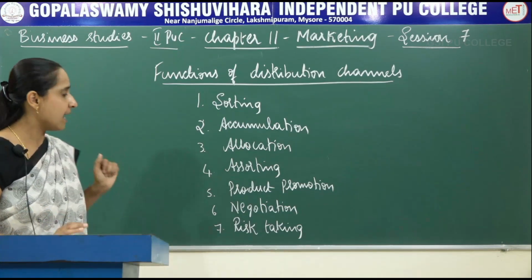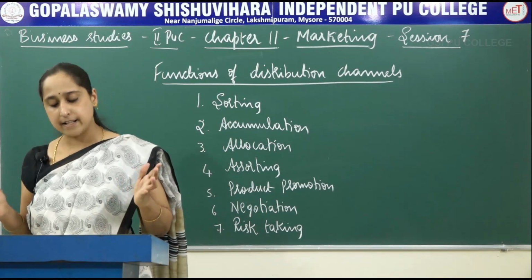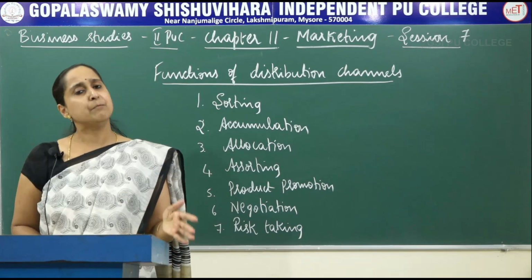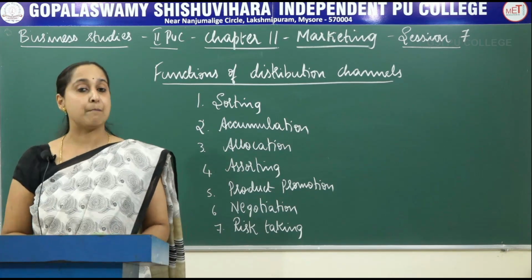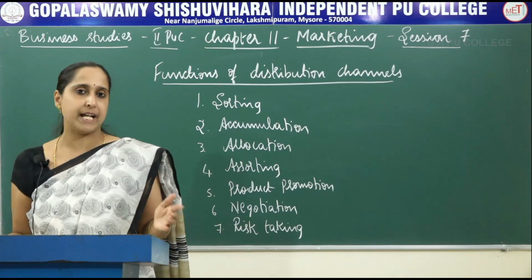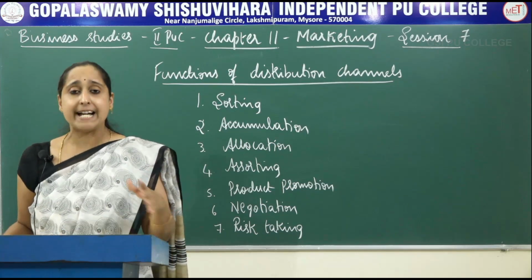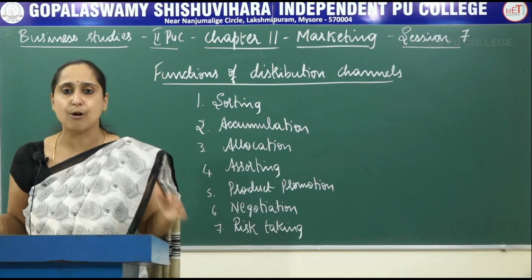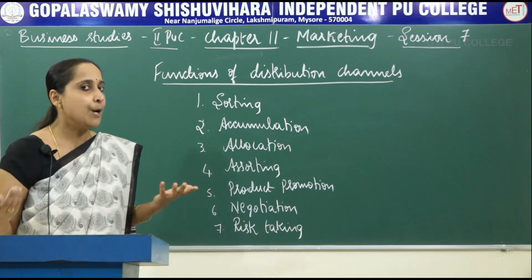So that we call it as assorting. Next is product promotion. Advertising and sales promotion activities are also organized by manufacturers, and middlemen also participate in these kinds of activities like demonstrations, special display, contests, etc. All these are conducted by the manufacturers, and even middlemen participate just to increase the sale of the product. That we call it as product promotion. They also try to promote the products.